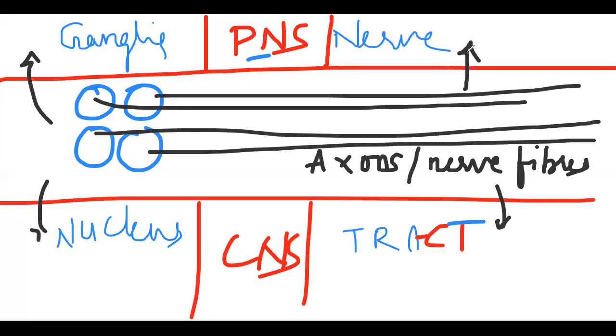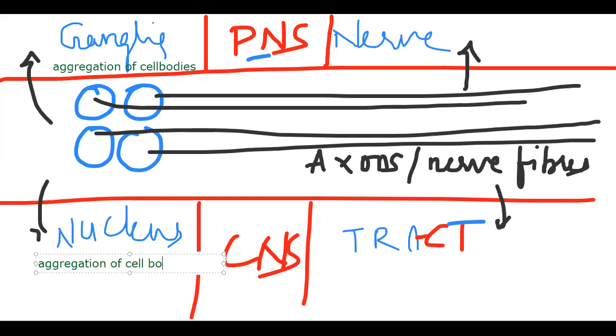Then after, we need to see the transverse section of the nerve. So let me explain this once. What we said: aggregation of cell bodies. I'll write the definition here. We'll decrease the font size a little bit. Aggregation of cell bodies in the PNS is called ganglia. This is very important, that's why we are repeating.